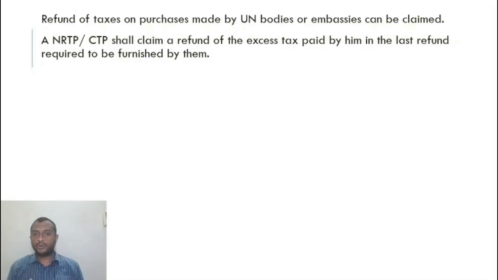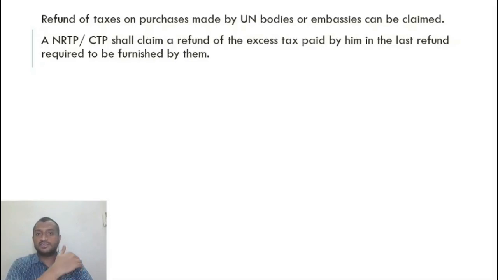So what they have to do is purchase the goods and pay tax on those goods, whether CGST, SGST or IGST. Then they can claim a refund of the tax paid on the inputs purchased by them by filing a refund application, which gives details of all the purchases that I've made and the tax that I've paid, and he'll get a refund in his bank account.